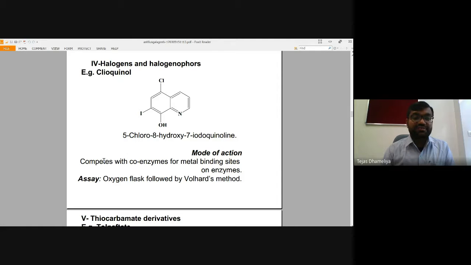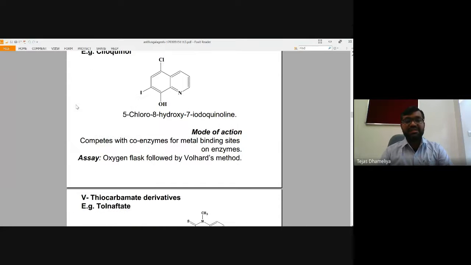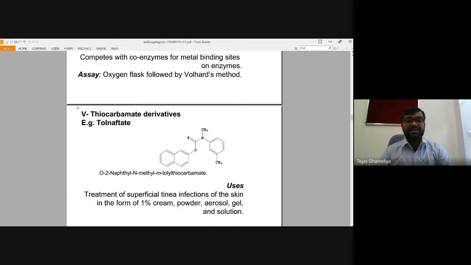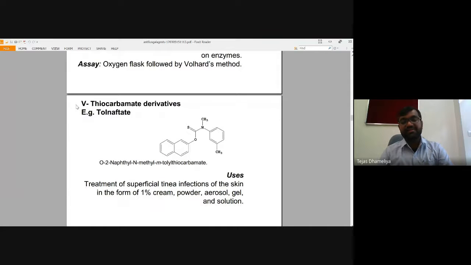The mode of action of the drug is that it will compete with coenzymes for metal binding sites on the enzymes. An assay, the oxygen flask Wurzschmitt method, is basically used in the pharmacopoeia for estimation of this drug. So this is the fourth class of drug, halogens or halogenophores, which inhibit the coenzymes required at the metal binding site.